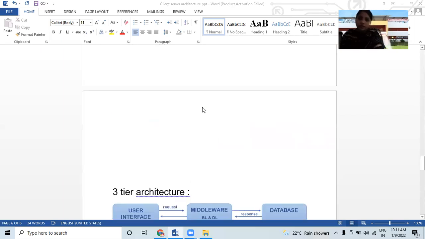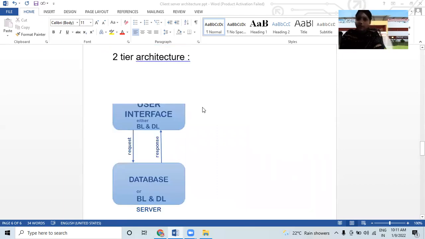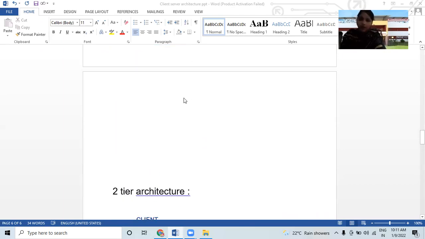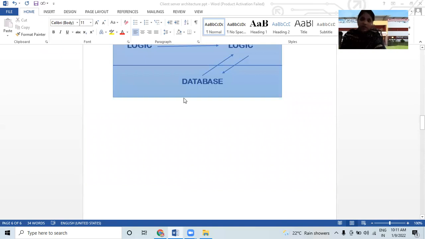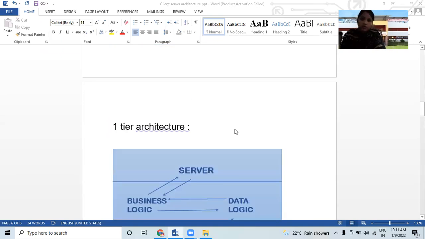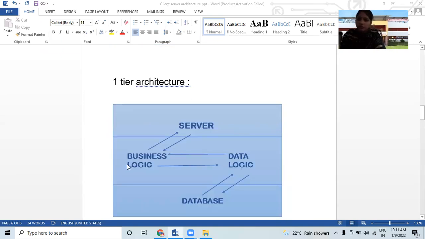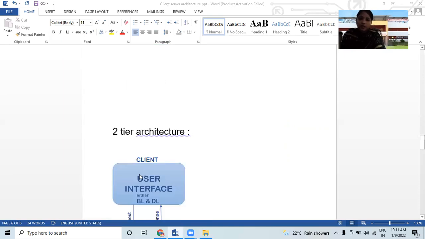Three-tier architecture we have studied. This is a two-tier architecture and first-tier architecture. These are part of client and server architectures, right? Here you can see in client servers, having business logic, and the database having data logic. And in the second architecture, we have studied the client servers.